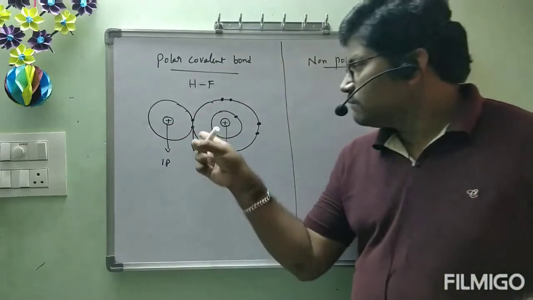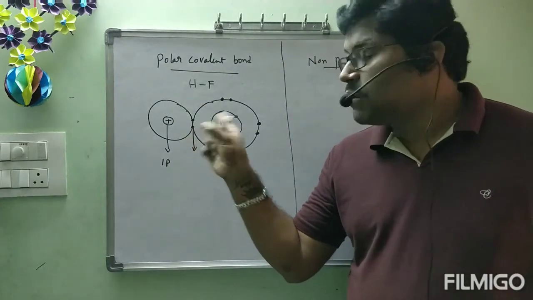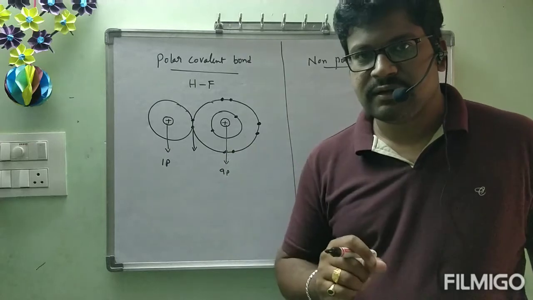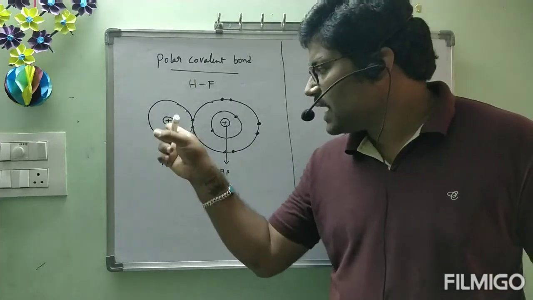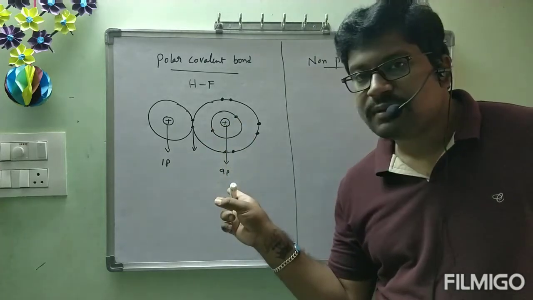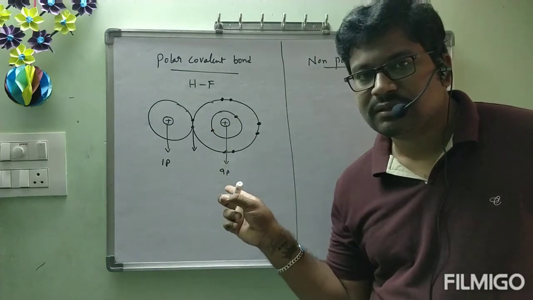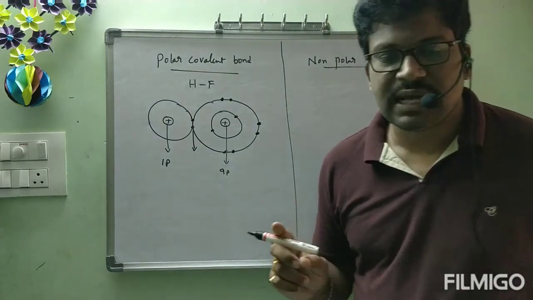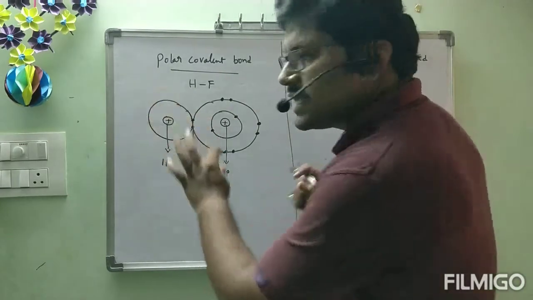After the formation of bond, that bond is not present between two nuclei with the same charges. One nucleus has 1 proton only. This nucleus has how many protons? 9 protons. Because of this difference, and one more thing, this bond pair has which charge?